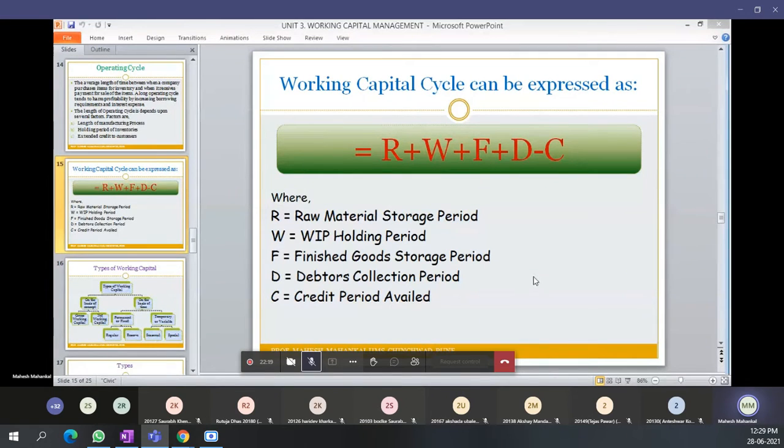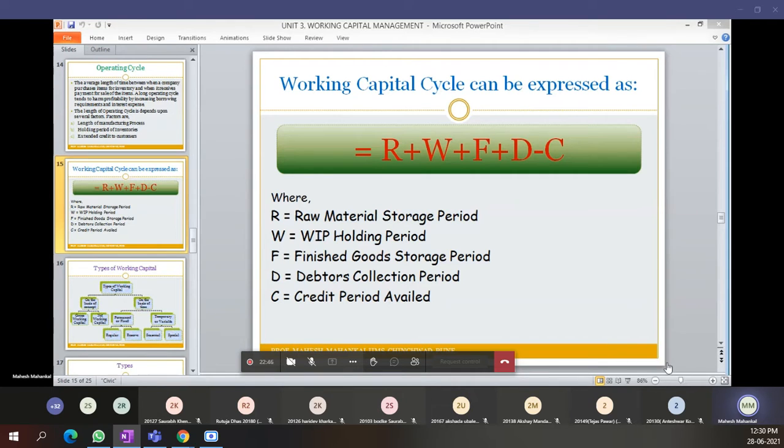Are you able to view my screen, students? Raw material storage period, work in progress holding period, finished goods storage period, debtors collection period, and creditors payment period we have calculated. R plus W plus F plus D, minus C, the creditor period which we have availed, that we have to subtract.